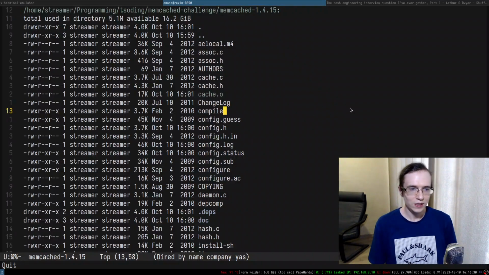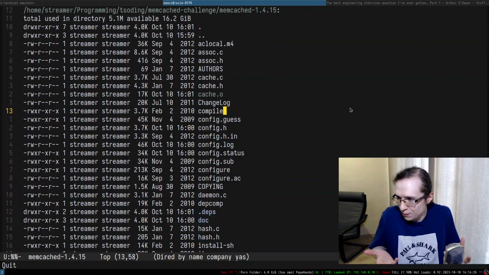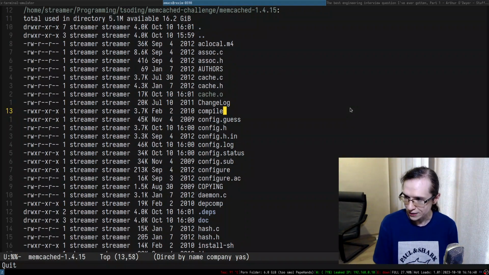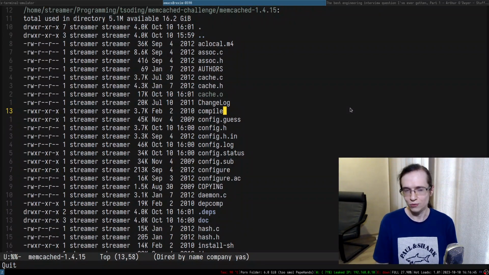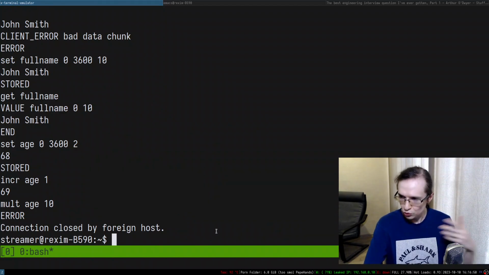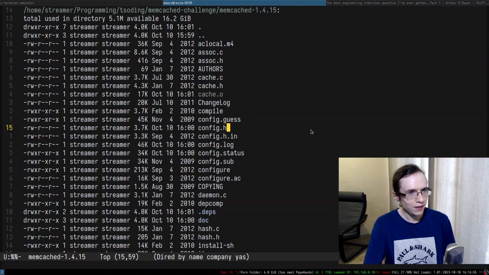All right. So how do we even approach this problem? You need to add a new command. How do you do that? That's a very interesting question. Essentially, as you can see, memcached is just like a REPL: read, eval, print, loop. And essentially, how would you even implement something like that?